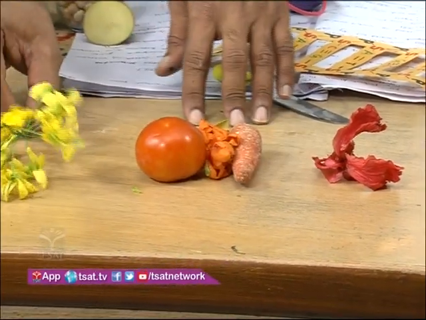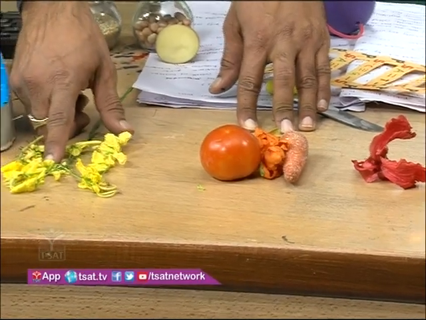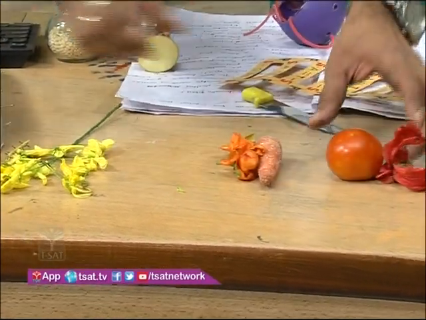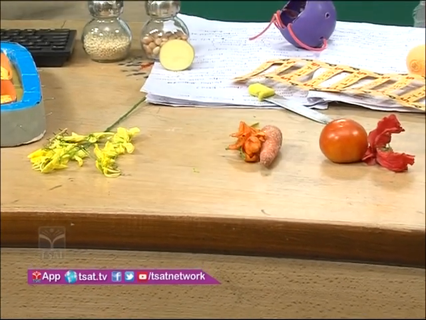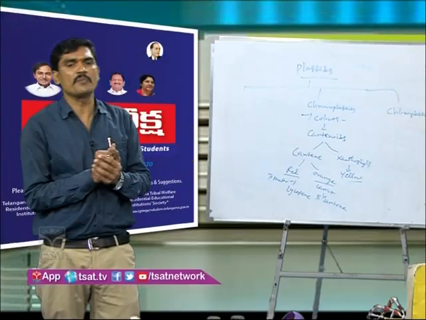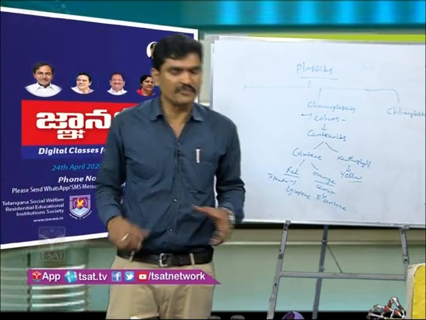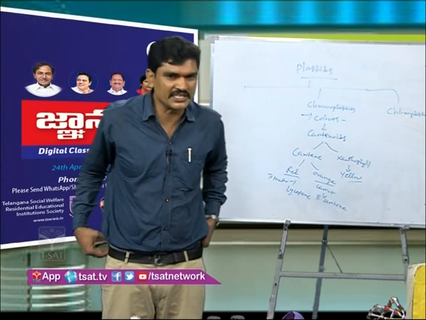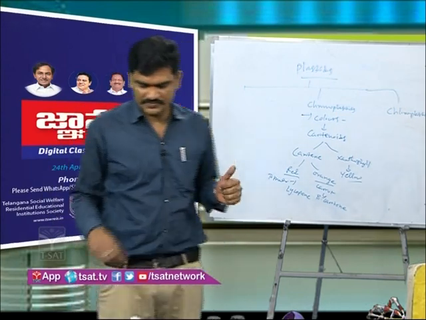The yellow ones contain xanthophyll, and the orange and red ones contain carotene. So these are the chromoplasts, which are responsible for colors in the different parts of plants. Mostly they are present in flowers and fruits.